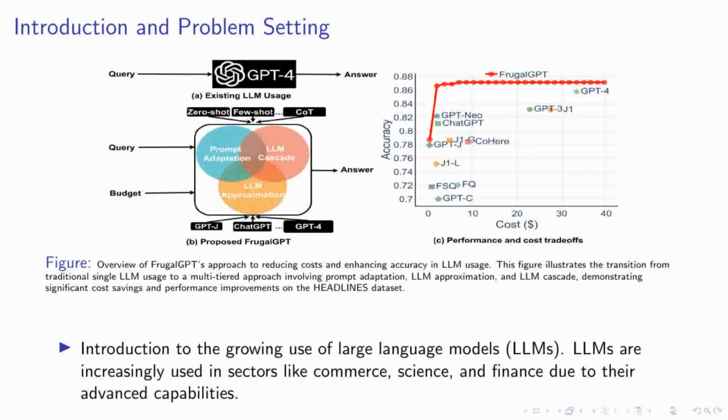This strategy includes prompt adaptation, LLM approximation, and an LLM cascade, all designed to reduce costs while enhancing accuracy. Specifically, our results on the headlines dataset demonstrate how these methods can lead to substantial cost savings and improvements in performance, setting a new benchmark for efficient LLM utilization.